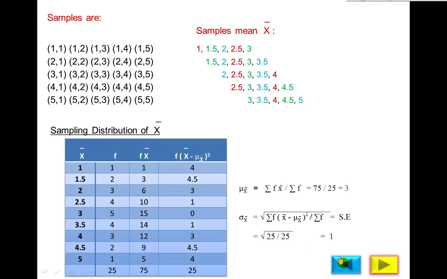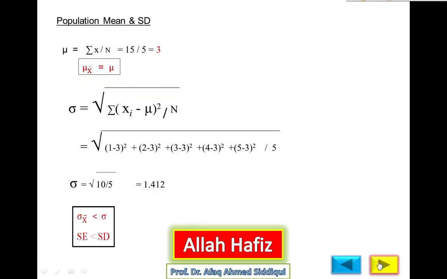You have calculated the standard error as 1. So the standard error is always less than the population standard deviation. From this you can conclude that a standard error less than the standard deviation means the standard error minimizes the variation of the data, because we calculate the variation between the sample means.